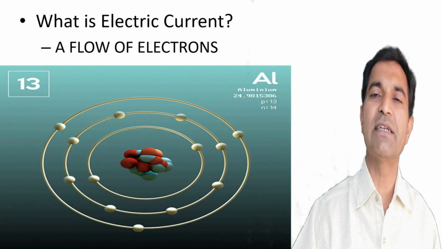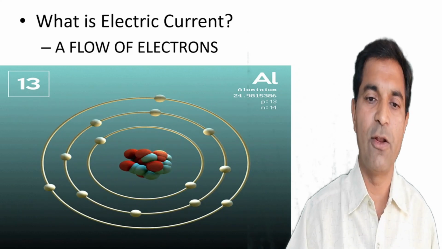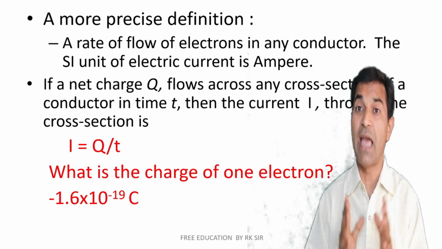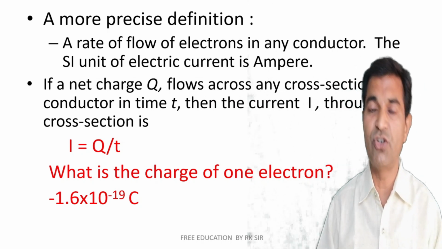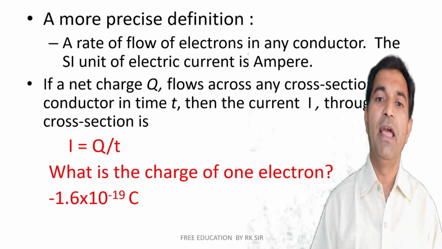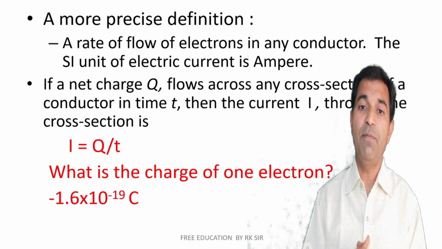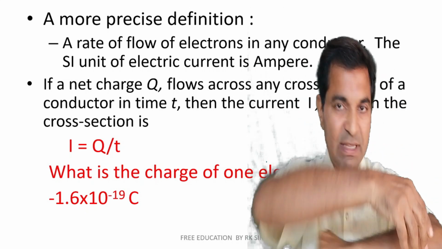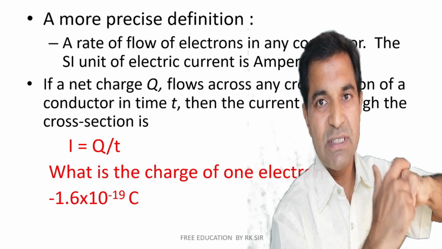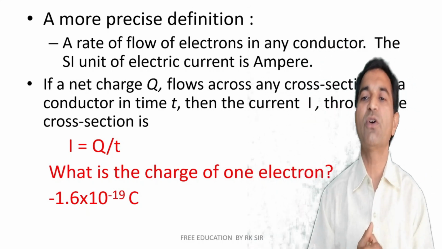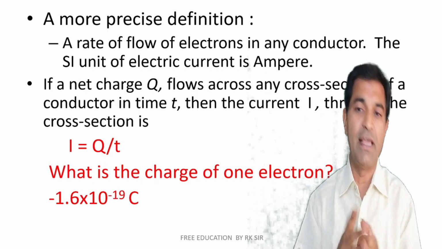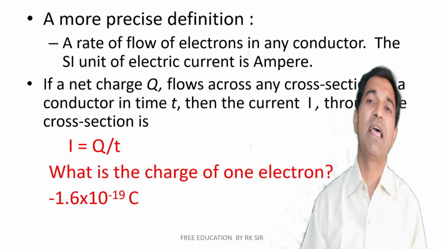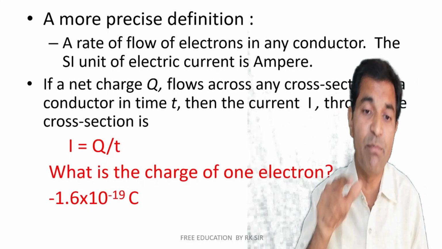So what is electric current? Electric current is nothing but a flow of electrons. A more precise definition may be given as the rate of flow of electrons in any conductor, and the SI unit of electric current is ampere. If a net charge Q flows across any cross section, this is the cross section and this is the length, this is the cross section area, if net charge Q flows across any cross section of a conductor in time t, then the current I through the cross section may be given mathematically as I = Q/t.